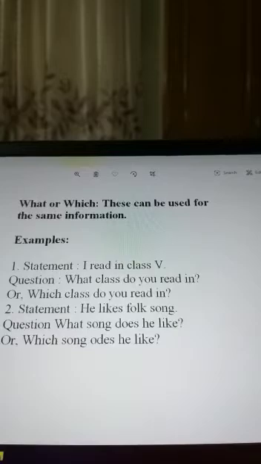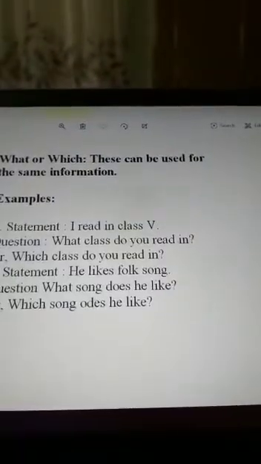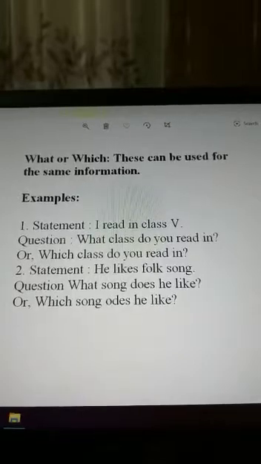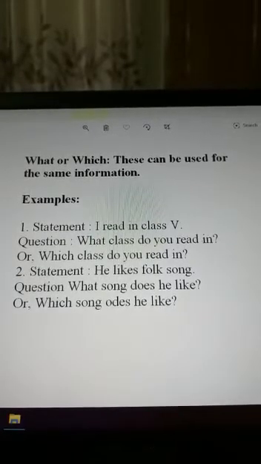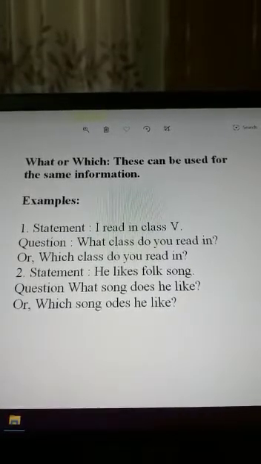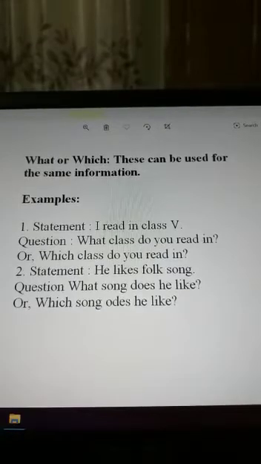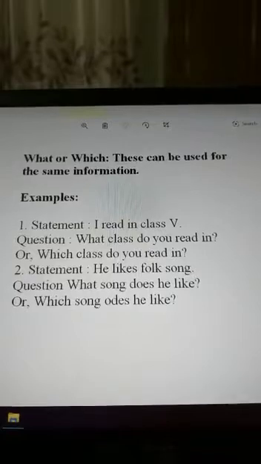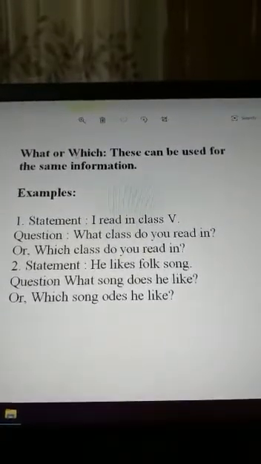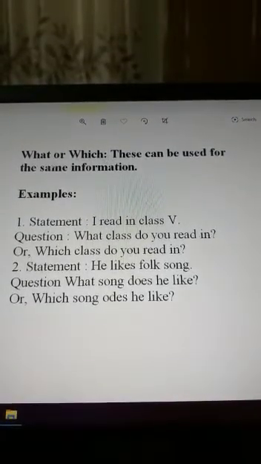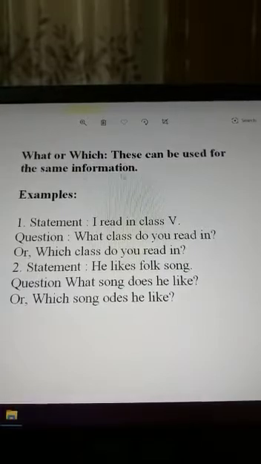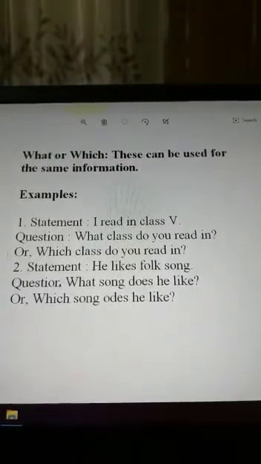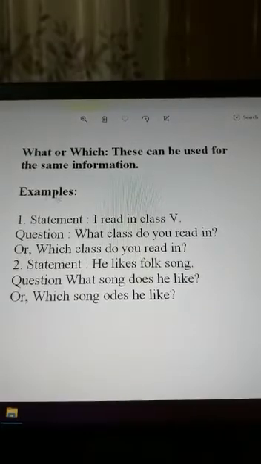Okay, then what or which? These can be used for the same information. Okay, go through the examples. We can use either what or which for asking that type of question.